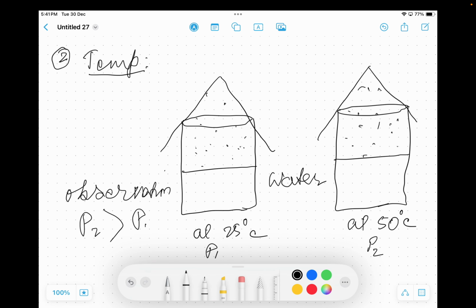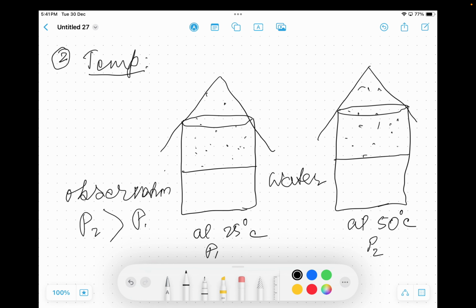Why? Because as temperature increases, more and more molecules in the liquid gain higher kinetic energy, and a larger number of molecules can overcome the intermolecular force of attraction and can escape from the surface of the liquid.